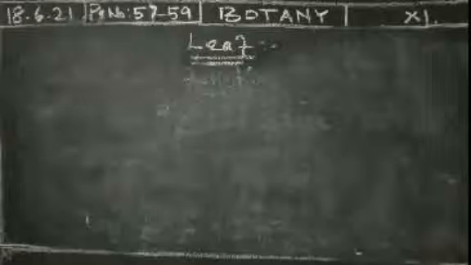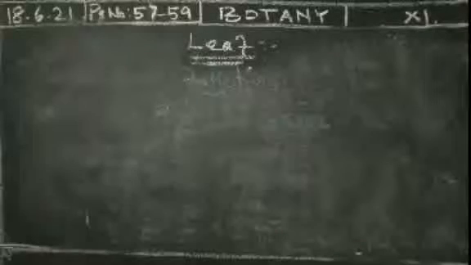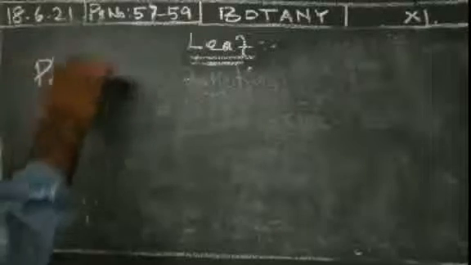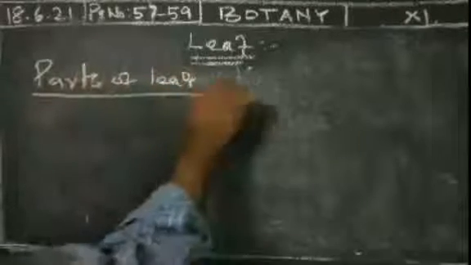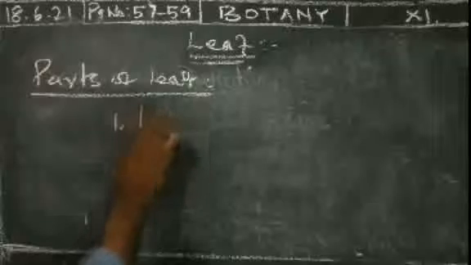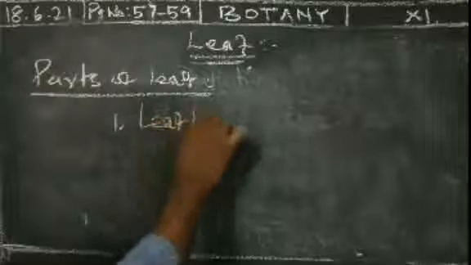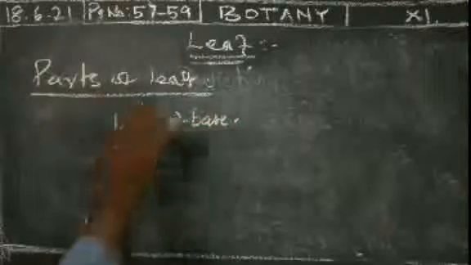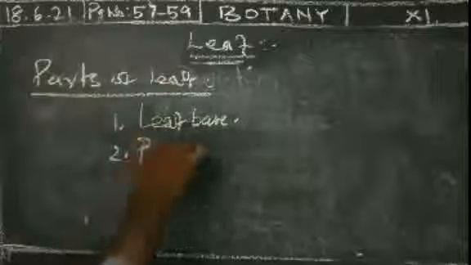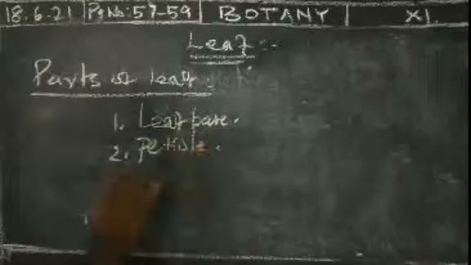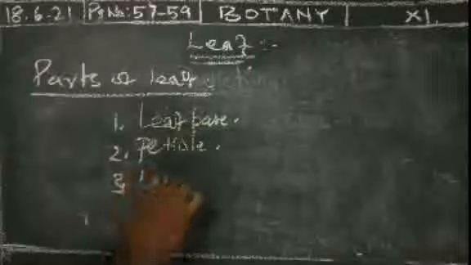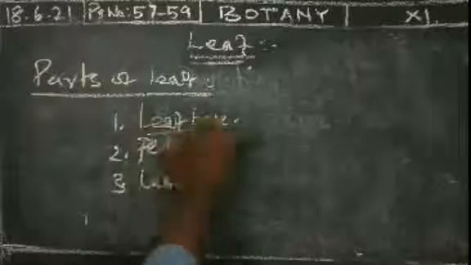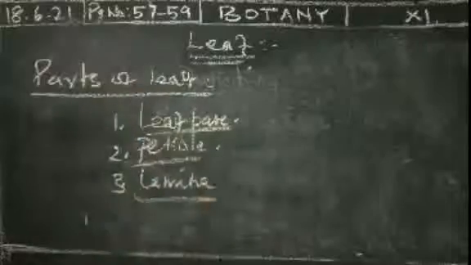These are the parts of a leaf. What are the parts mostly present? There are three main parts. First one is the leaf base, then the petiole, and the third one is the lamina. These are the main parts present in this leaf.